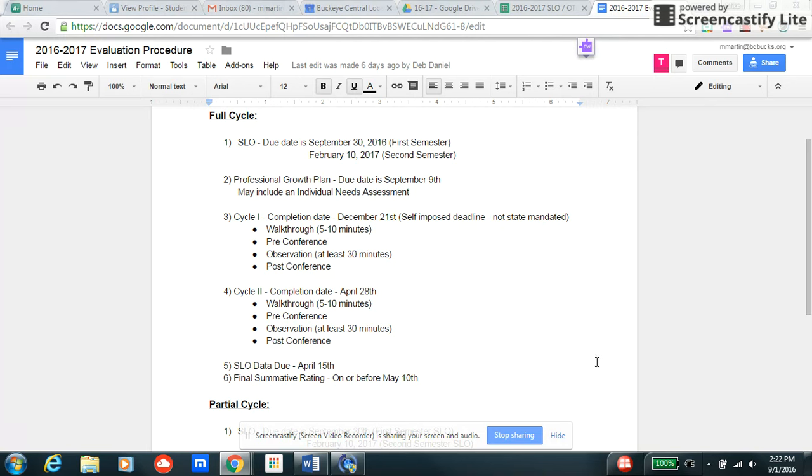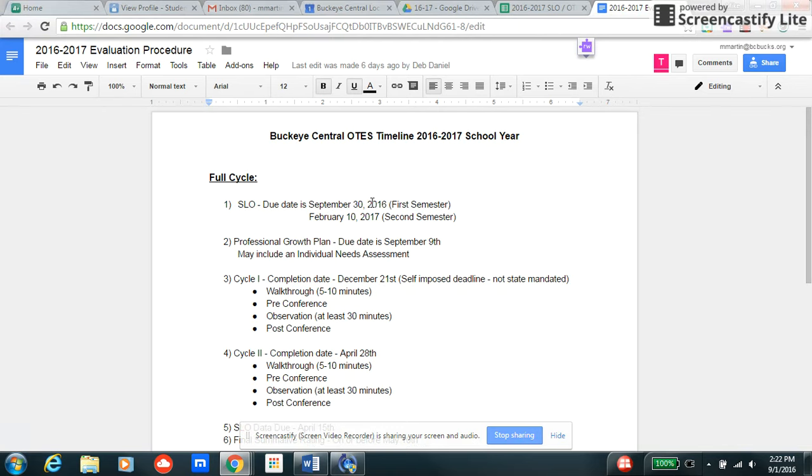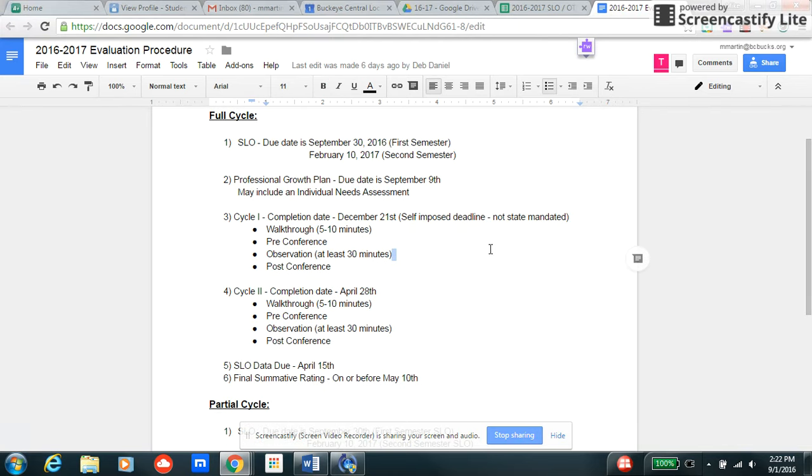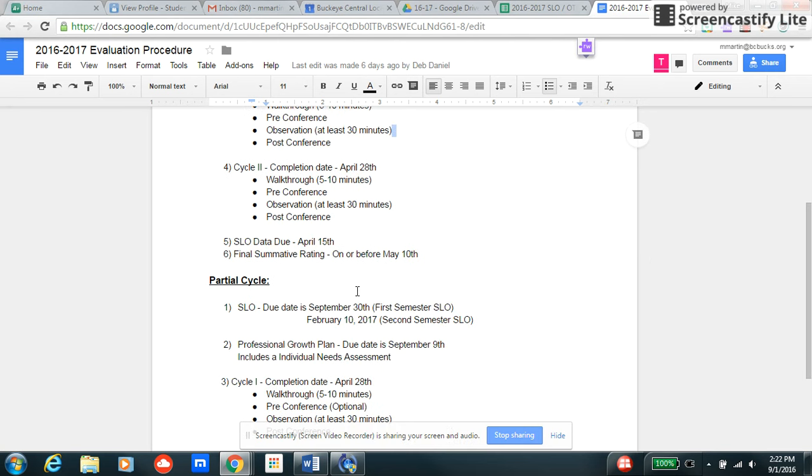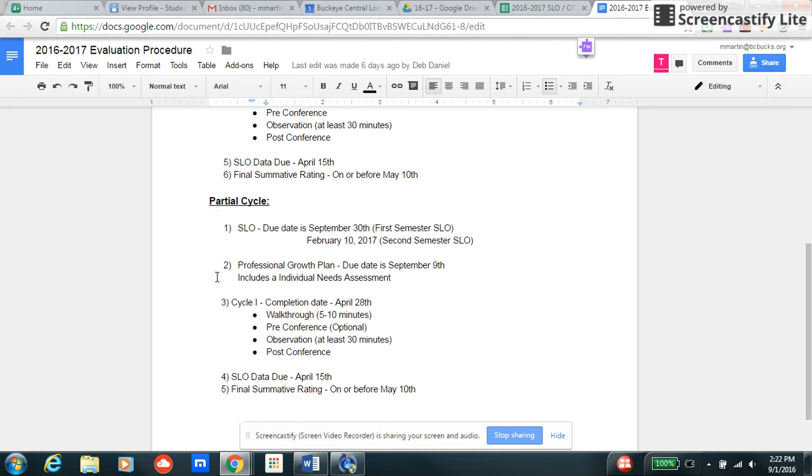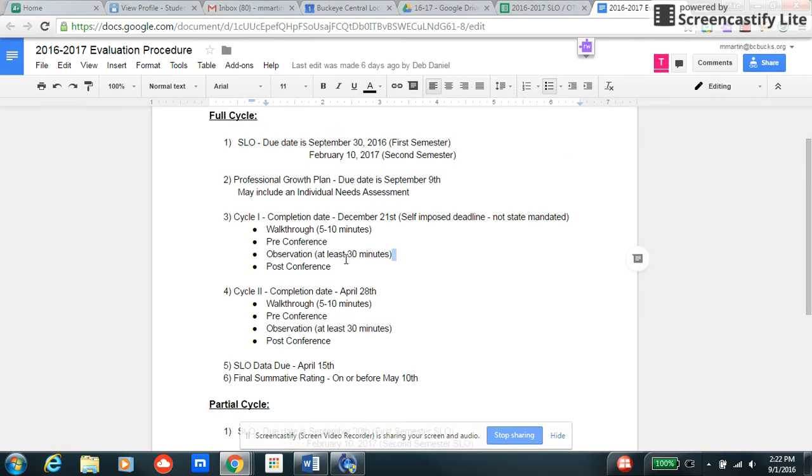The first one that I provided to you was this one right here. It's the OTES timeline. It says if you are on a full cycle, here's the process, here's the steps. And if you're in a partial cycle, here's your steps and some due dates.